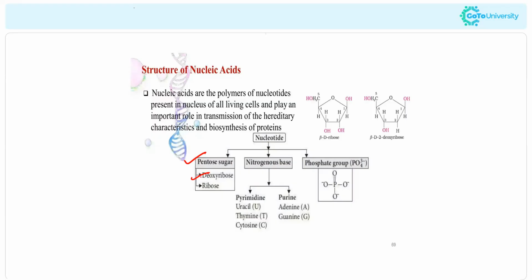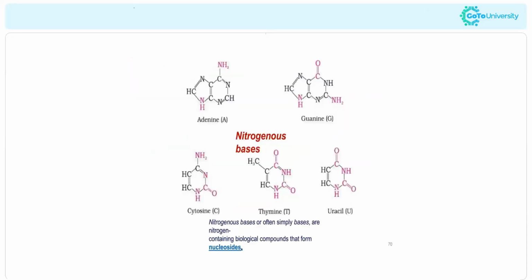And both of them should contain a nitrogenous base. If it is DNA, it will be, there are again two types, pyrimidine and purine. Purines are of two types, adenine and guanine. Pyrimidines are uracil, thymine and cytosine. This classification into purines and pyrimidines is based on the structure of the corresponding nitrogen base. Okay. The nucleotide contains one more component, that is the phosphate group. So we have three components: pentose sugar, nitrogenous base and phosphate group. Based on the sugar, we can classify them into deoxyribose and ribose.